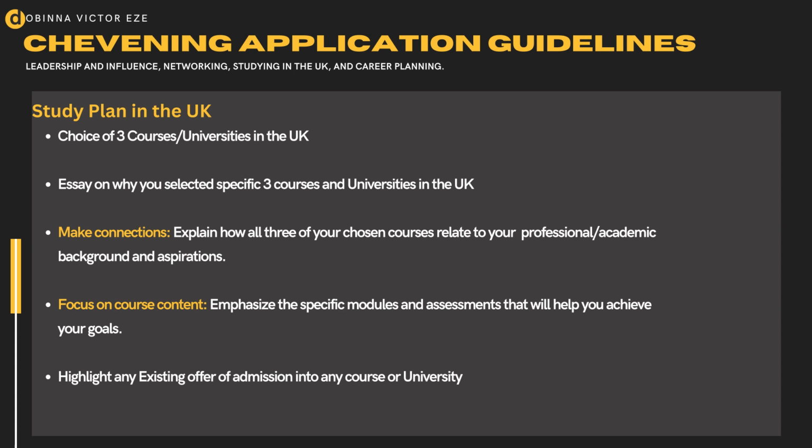It might be three similar or different courses in the same or different universities. Now, if you don't really understand how this works, you can go to the Chevening website, www.chevening.com, and check it out. You can always check the frequently asked questions section and see the answers they've given around this. Now, the essay should demonstrate why you selected the specific three courses and universities in the UK.